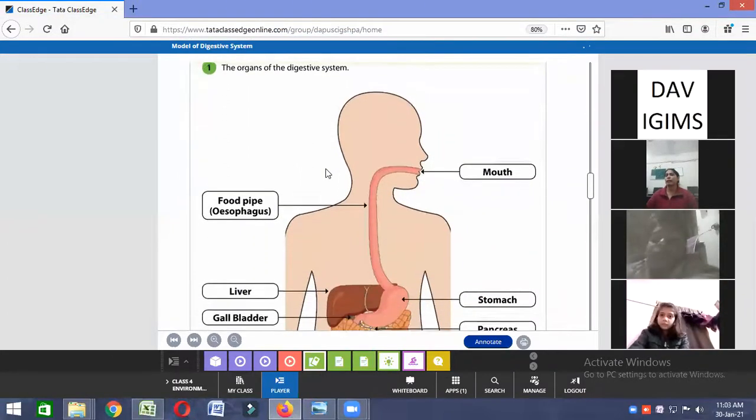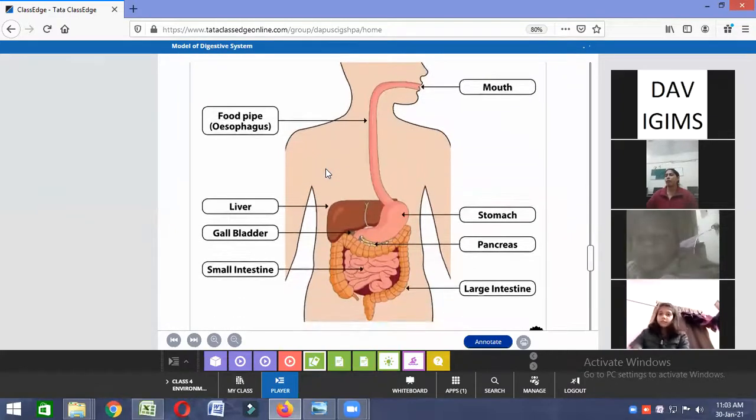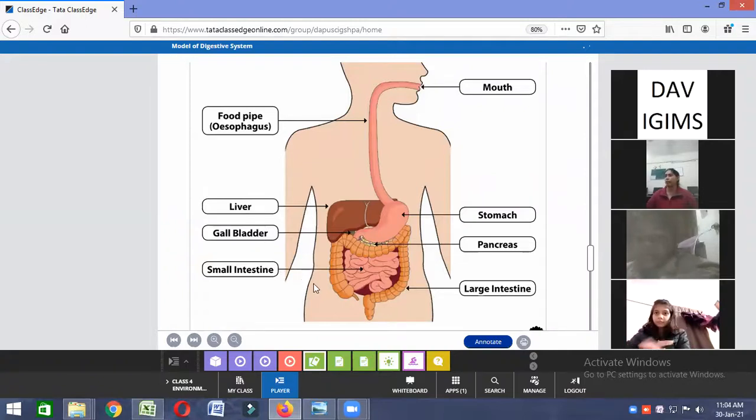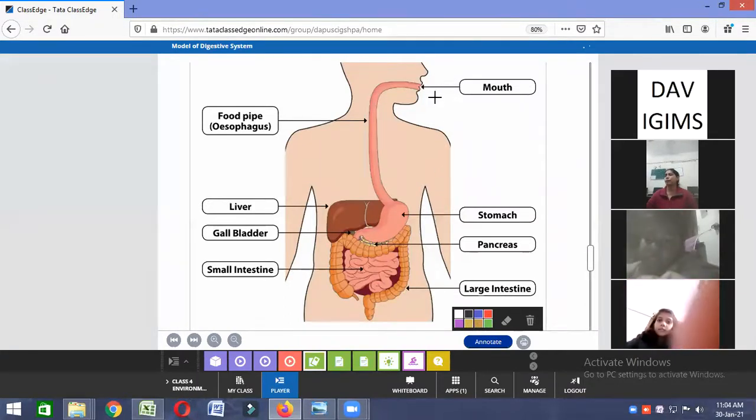Now see here. Digestive organs are there. Do you know what you have to do? You have to make this diagram. Okay, like this. So you will show this mouth. You will show here this mouth. Then you will show the food pipe here.